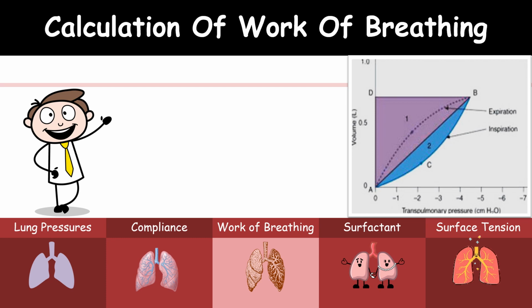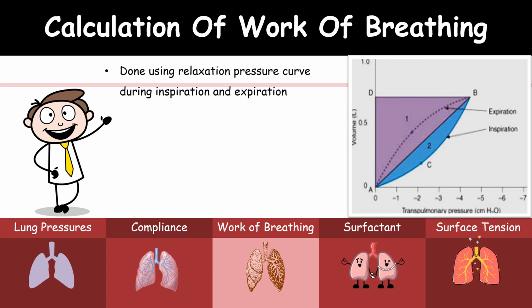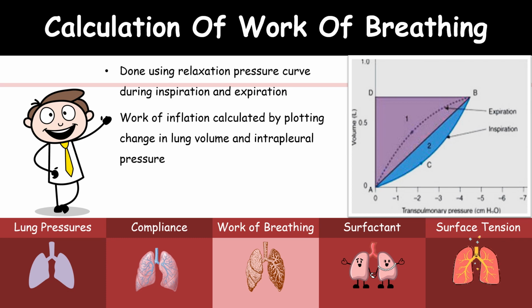And then the calculation of the work of breathing. This is done using the relaxation pressure curve during inspiration and expiration. The work of inflation is calculated by plotting change in the lung volume and intrapleural pressure.